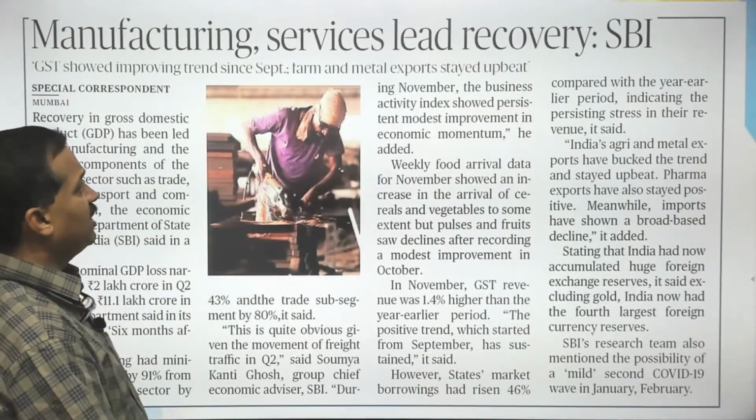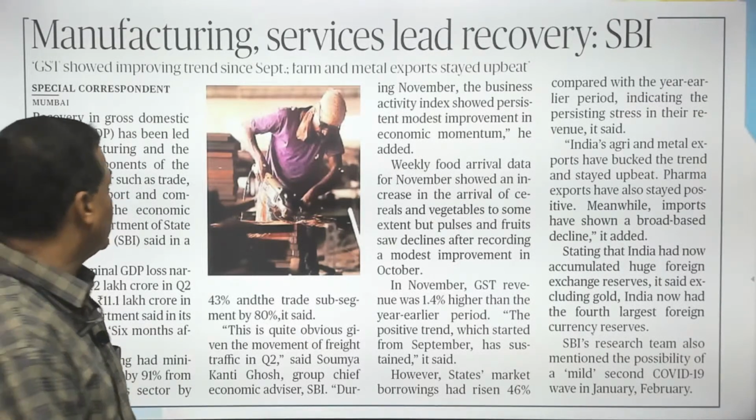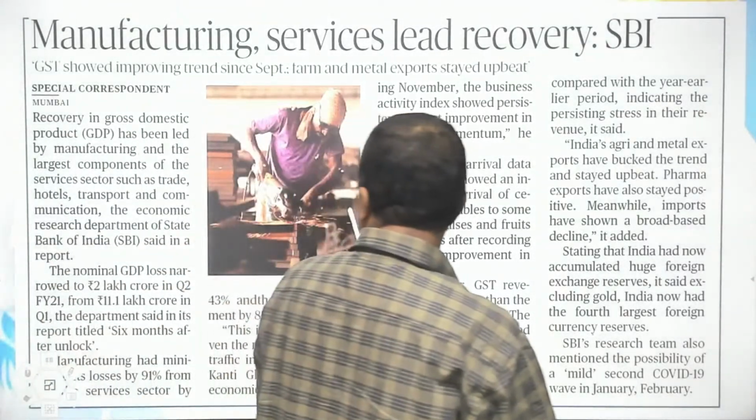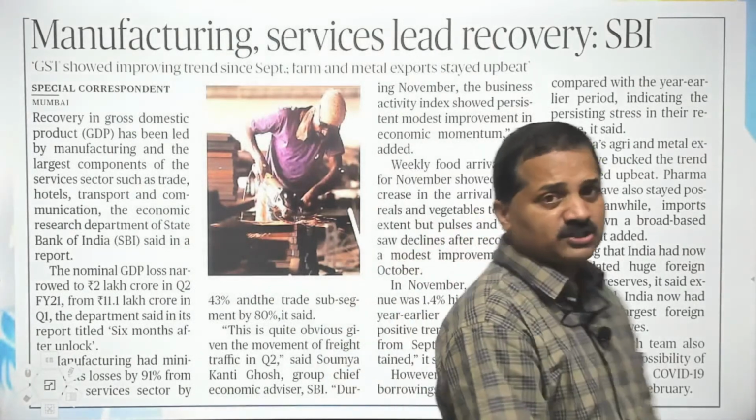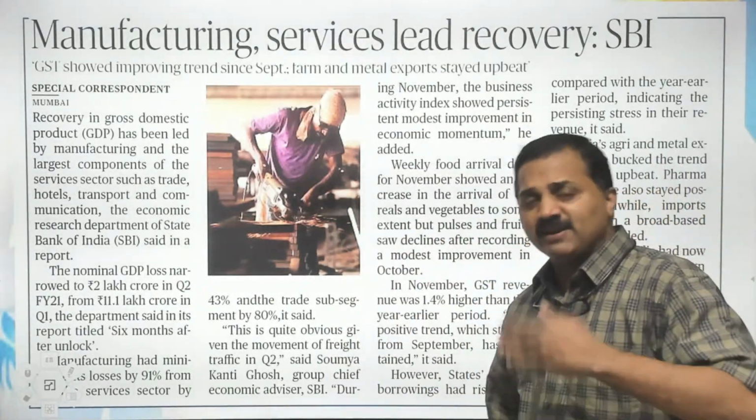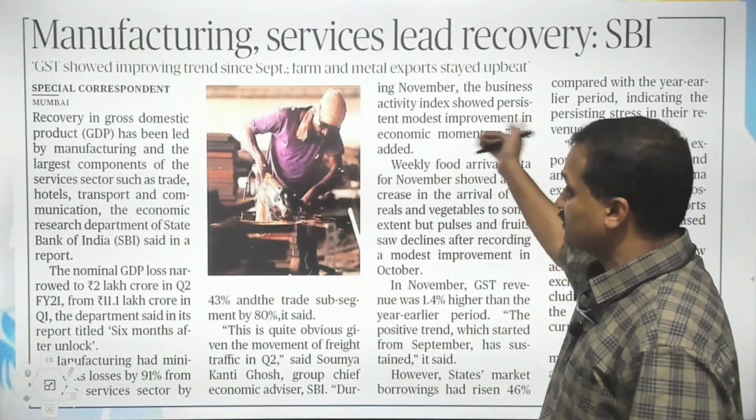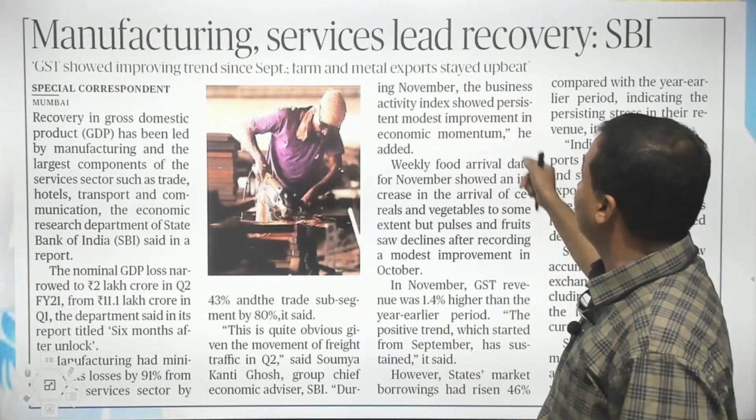Manufacturing, services lead recovery, says State Bank of India. State Bank of India's economic research department says that economic recovery has already started, and that is led by manufacturing and services.